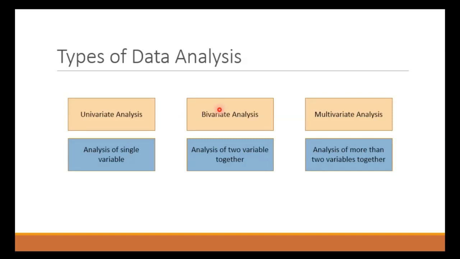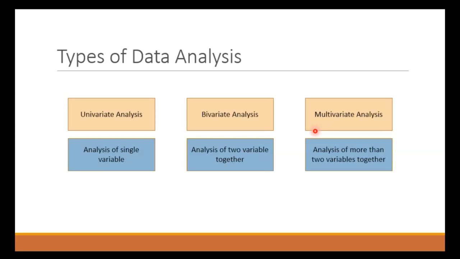Second is bivariate analysis, which is nothing but analyzing two columns or two variables at a single time, maybe analyzing the relationship between two columns. As I said, R&D and profit are collinear columns; there is a linear relationship between them. So this analysis comes under bivariate analysis. Third is multivariate analysis, which is nothing but analyzing three or more features or variables at a single time.